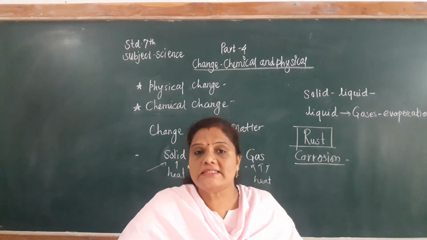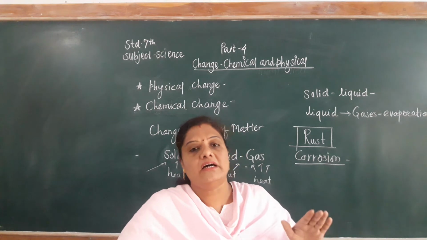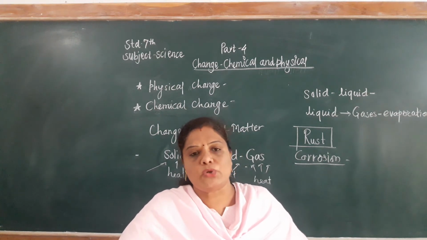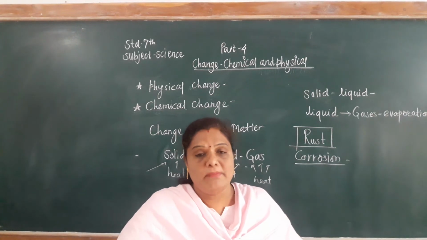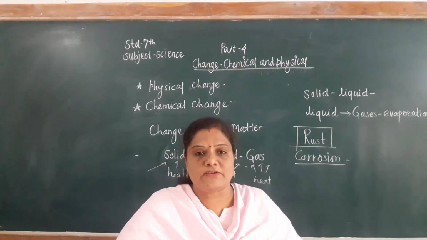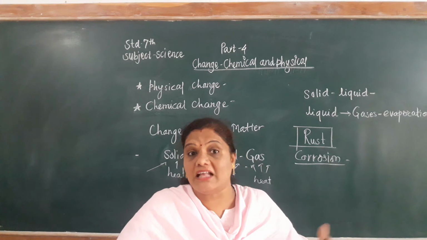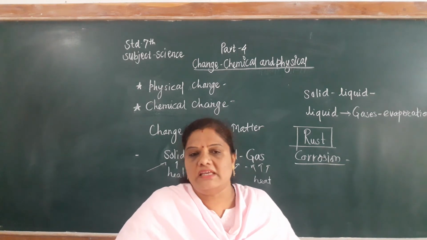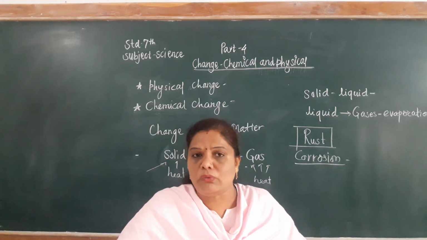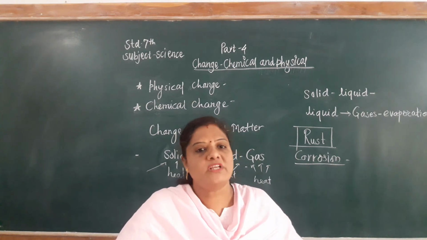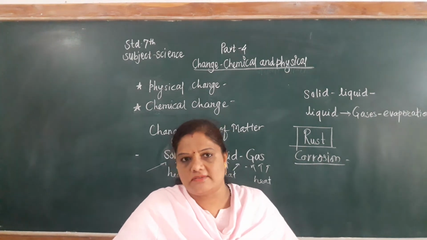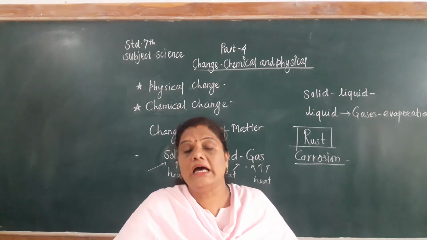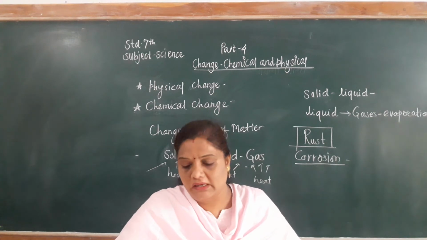Why is corrosion a chemical change? Here the iron oxide or respective oxides are formed on the surface of that metal. Means this new substance is formed by the action of various other components. Means it has new properties with a new substance. The original substance gets changed into its oxides. Okay, so this is an example of a chemical change.